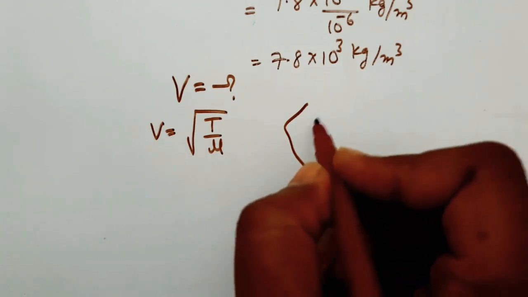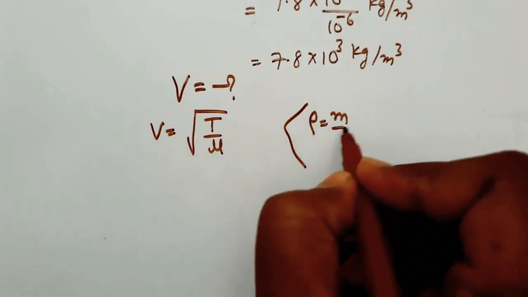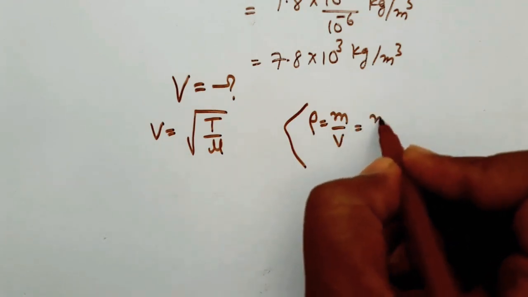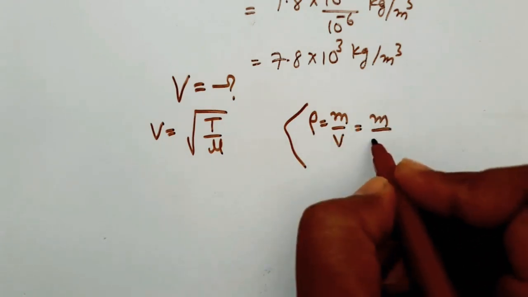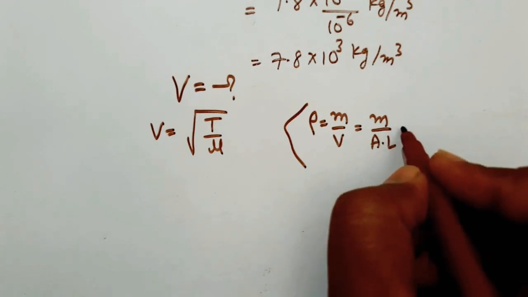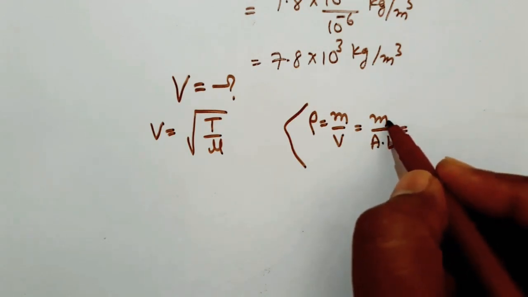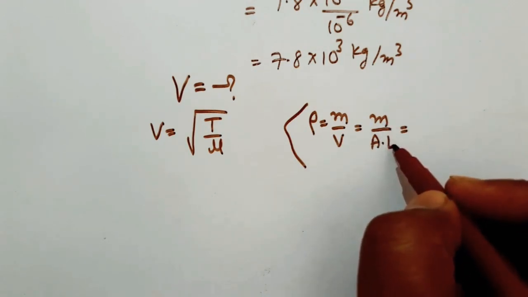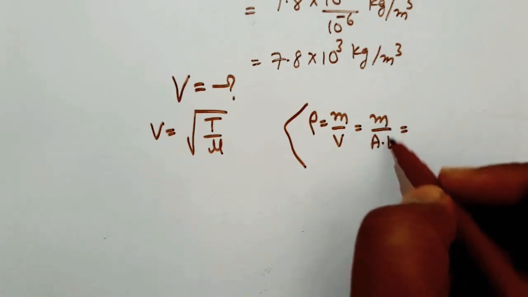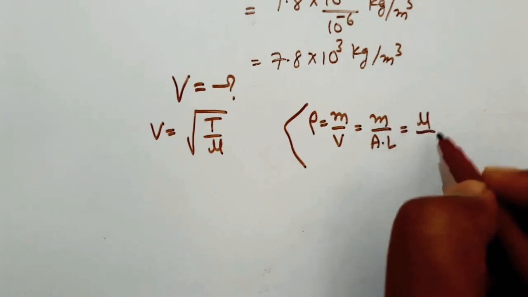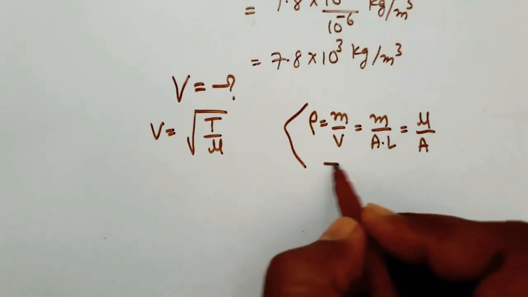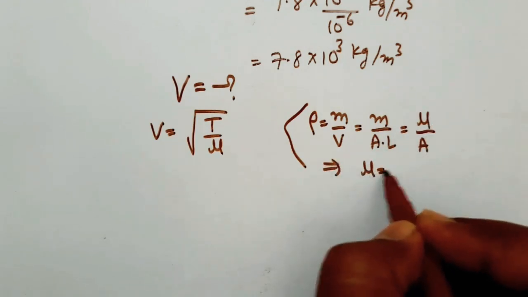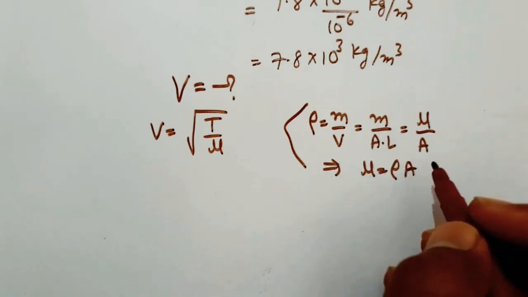We have a formula for density: rho = mass by volume, that is mass by area into length. Mass per unit length is known as linear mass density, M by L = mu. So we can write rho = mu by A, so mu = rho into A.